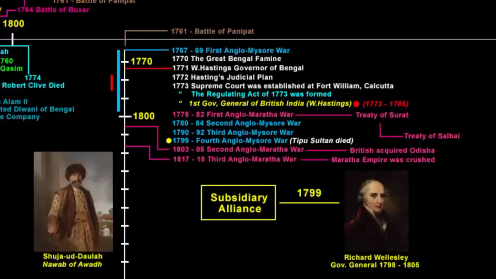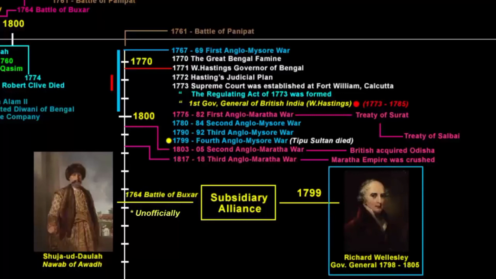Now unofficially, the Nawab of Awadh, that is Shuja-ud-Dawla, was the first to enter into a subsidiary alliance after the 1764 Battle of Buxar. Now I'm not trying to confuse you over here. I just want you to think critically, because on one hand, the policy of subsidiary alliance was framed by Lord Wellesley, about whom we clearly know that he was the Governor General from 1798 to 1805, and on the other, we know that in 1764 Battle of Buxar, three parties fought against the company. If you recollect, it was the Nawab of Bengal, Mir Qasim, then the Nawab of Awadh, Shuja-ud-Dowla, and the Mughal Emperor of that time, Shah Alam II.